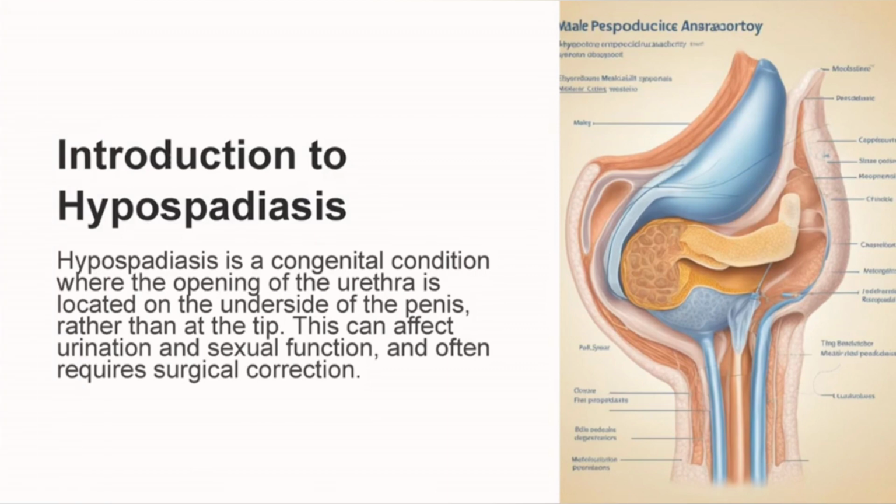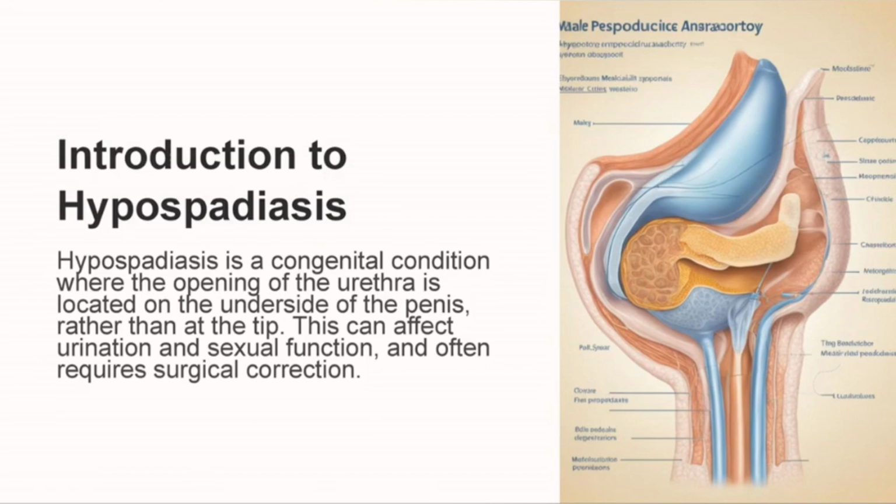Now to come to the introduction. Hypospadias is a congenital condition where the opening of the urethra is located on the underside of the penis rather than at the tip. This affects urination, sexual function, and often requires surgical correction.